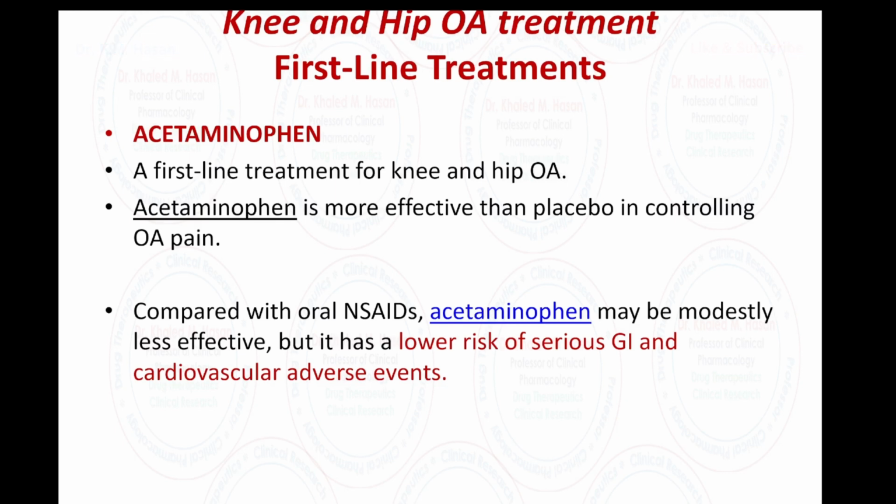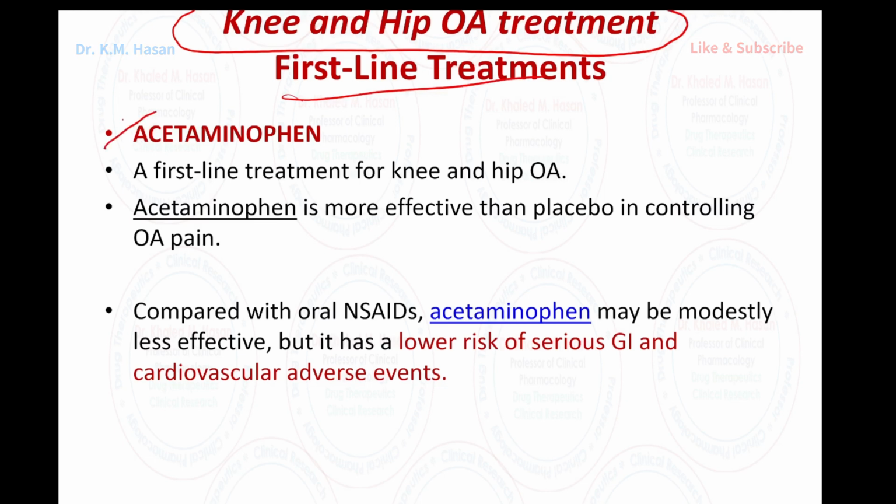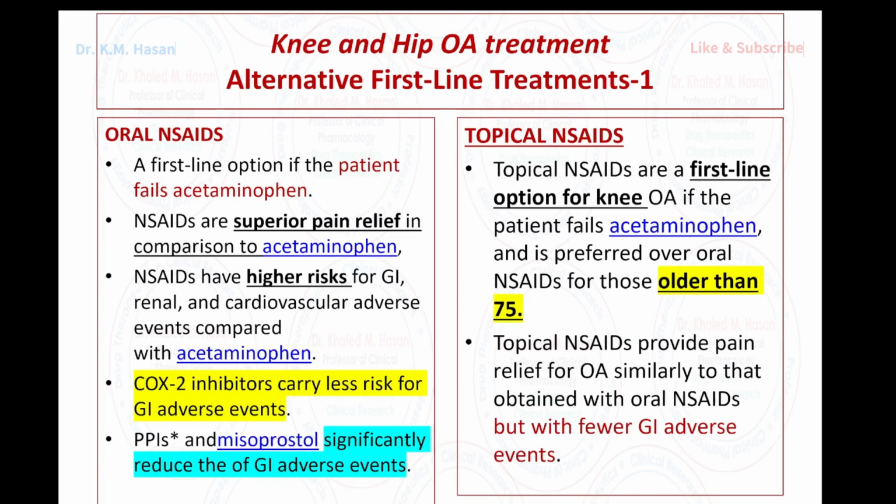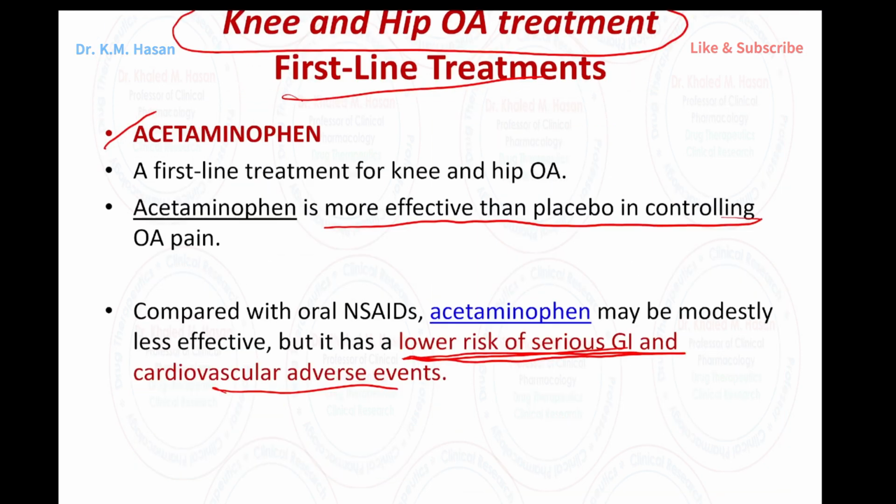Okay, continuing the discussion about hip and knee osteoarthritis. First line therapy is acetaminophen, which is more effective than placebo in controlling osteoarthritis. Acetaminophen advantages: lower risk of serious gastrointestinal and cardiovascular events. So again, the first line therapy here is acetaminophen.